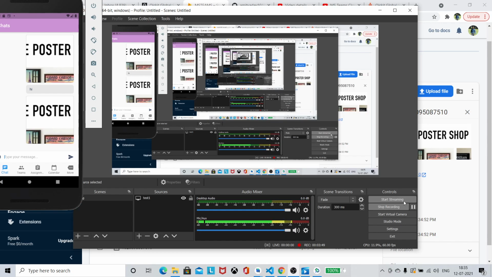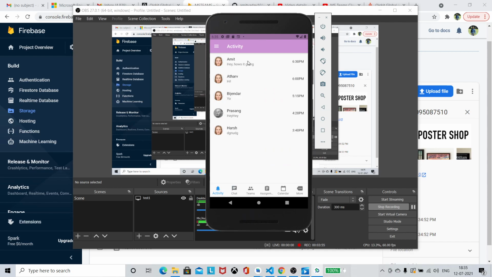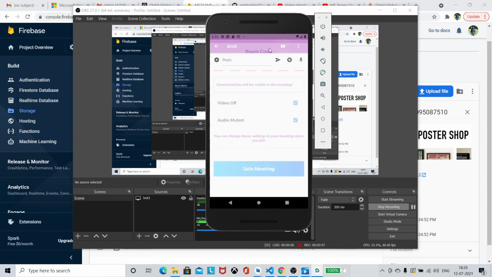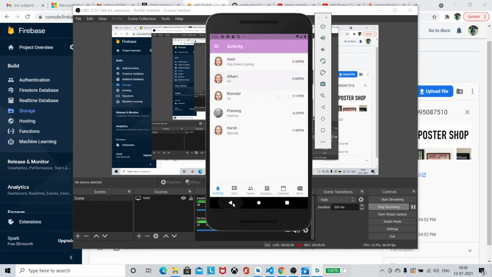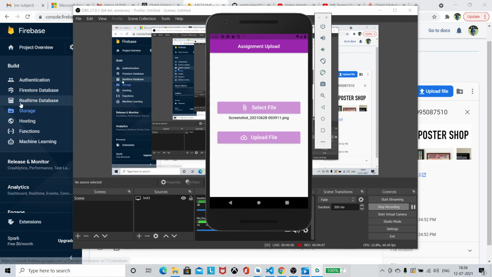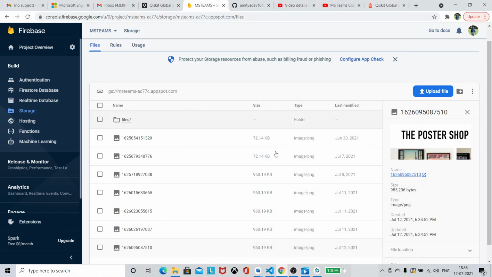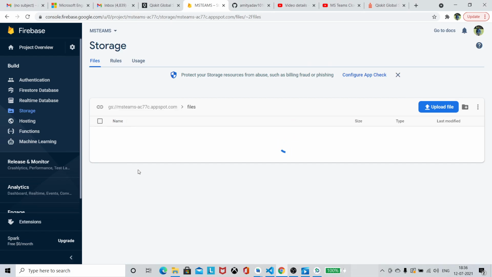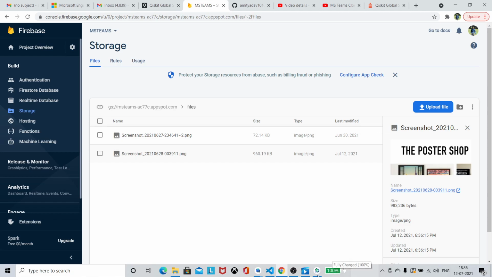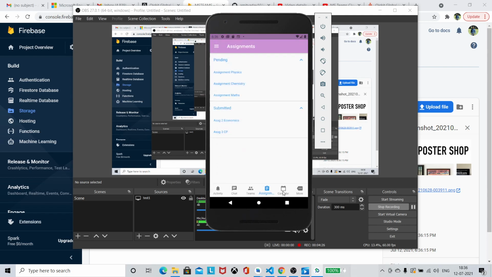And the other feature is activity, where we can view our activities. We can post or we can join any meeting here with any particular meeting code, and the assignments can be uploaded here. The assignments uploaded here will be stored in the Firestore storage. It's being uploaded here. As it uploads, it will be stored in these files, and this is the folder which has been uploaded right now. And let's move on to the next feature, which is calendar.